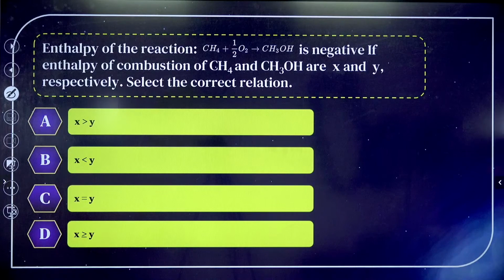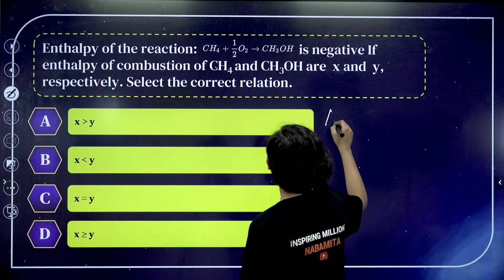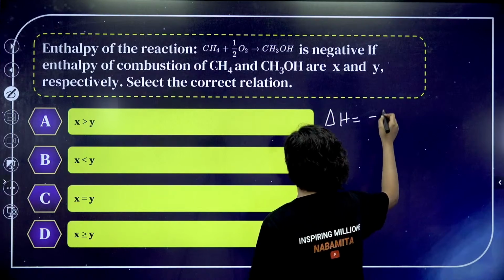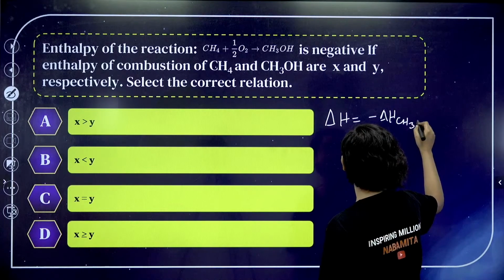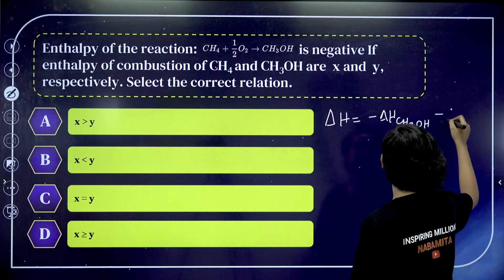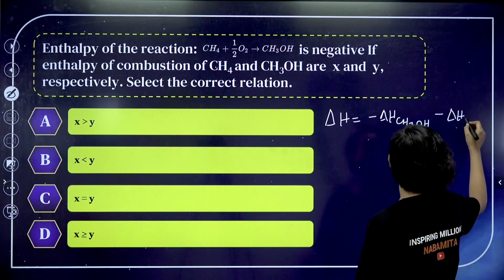A. Some of the students are saying it right, definitely. Basically the equation that is given to you is CH4 plus half O2 gives CH3OH, right? So delta H, if we have to find, it will be minus delta H of combustion of CH3OH minus delta H of combustion of CH4. So basically it will be minus del H of CH3OH, minus del H of CH4.